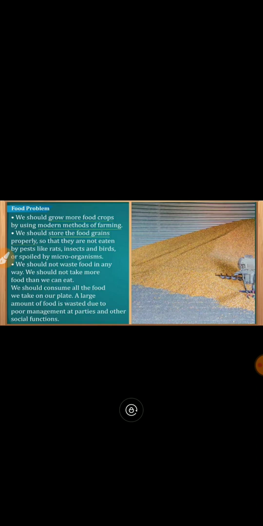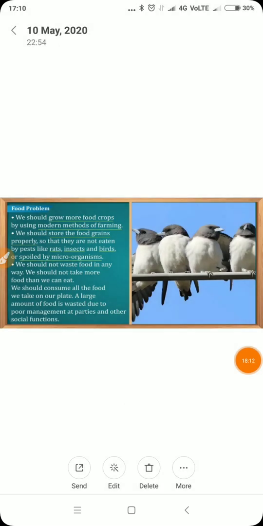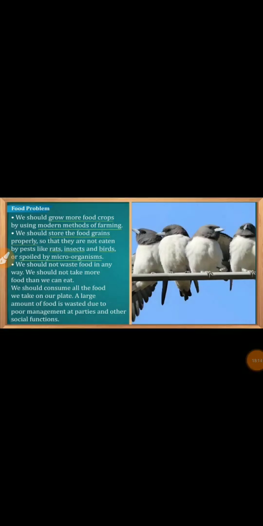We should store the food grains properly so that they are not eaten by pests like rats, insects, birds, or spoiled by microorganisms. Birds also eat the insects and our grains, so we have to save our grains from them also by storing them in a proper manner.